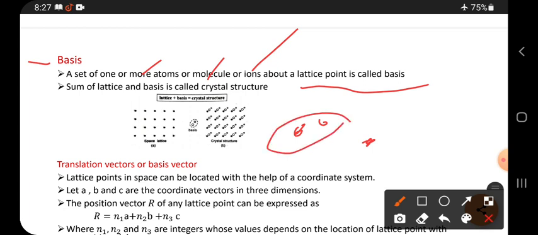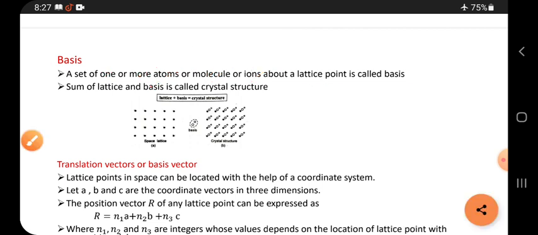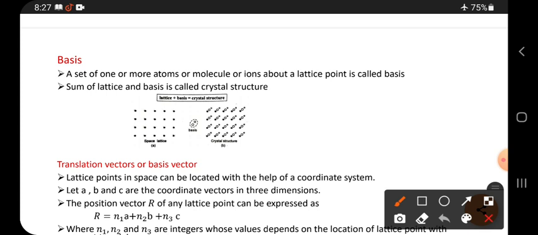One set of one particle, one atom, or one molecule, or one ion, or more atoms or molecules or ions. About a lattice point means around the lattice point.